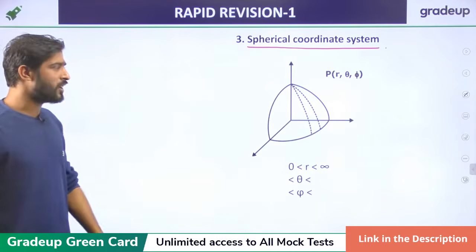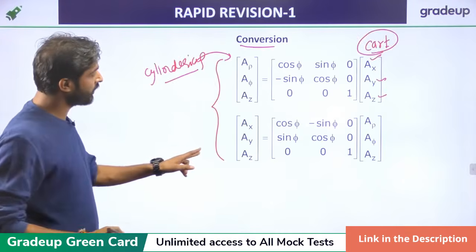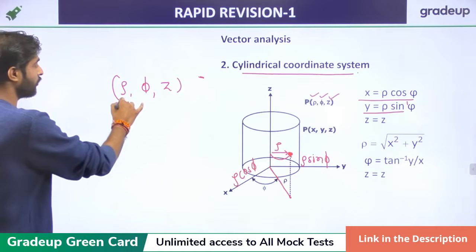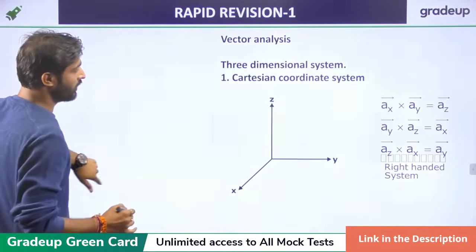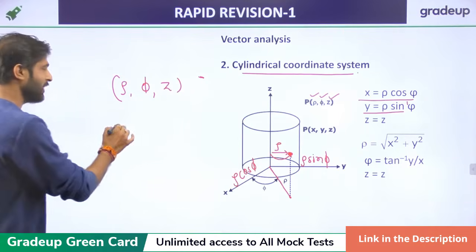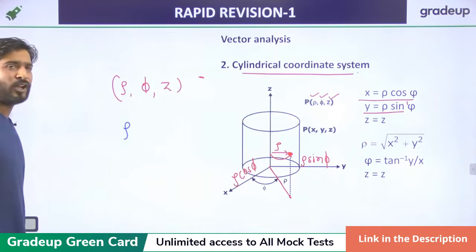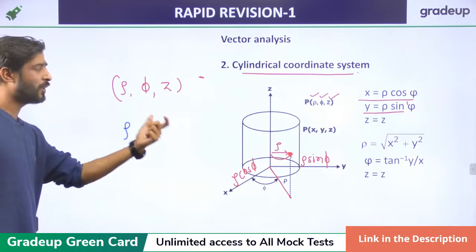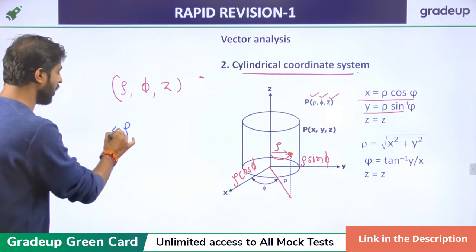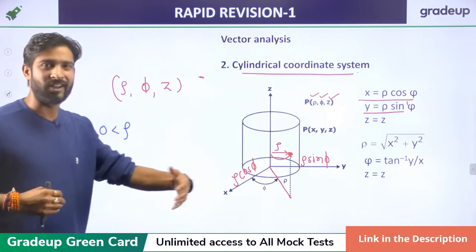In the spherical coordinate system, but before going to it, if you see the cylindrical coordinate system, there are three things called rho, phi, and z. If you want to find the range of rho, it starts from 0, because rho is just a radius.